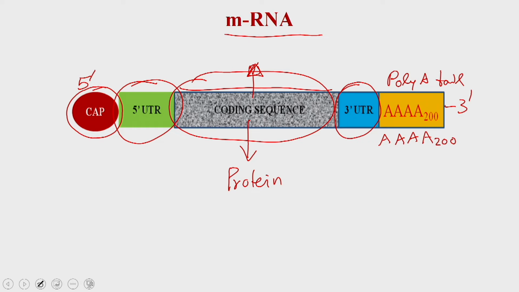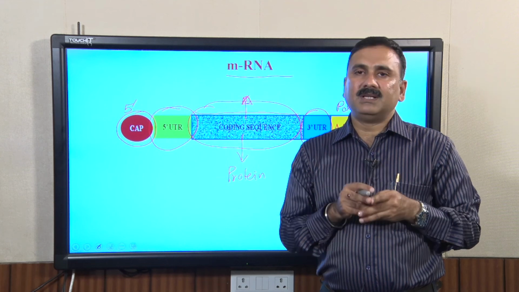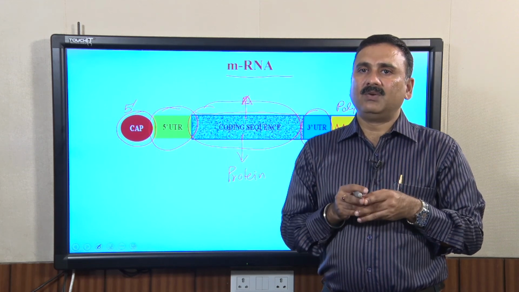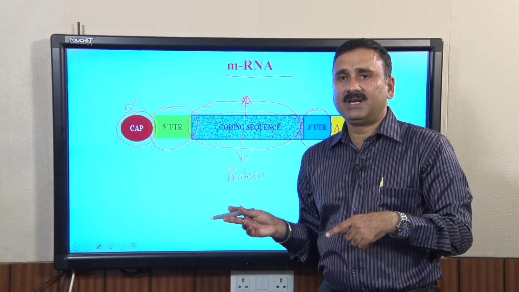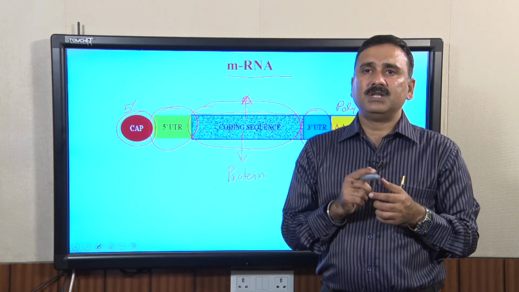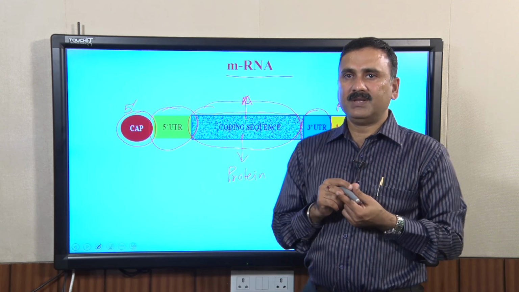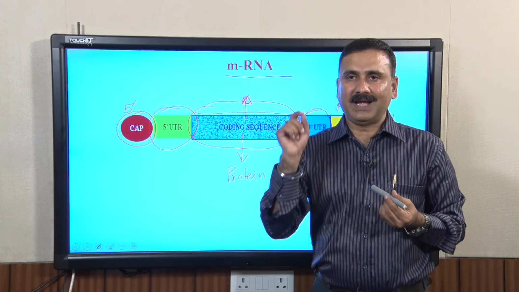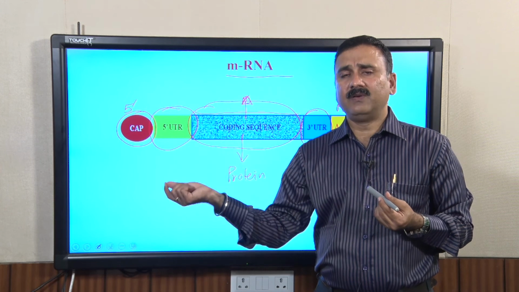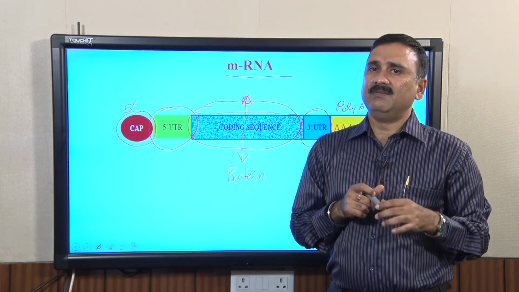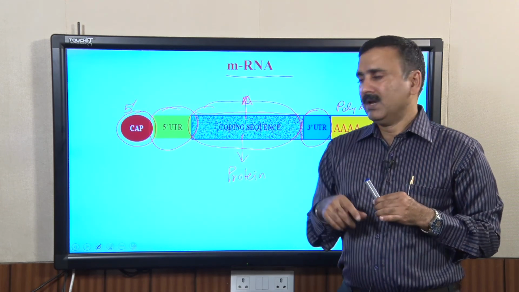What we want is to isolate the messenger RNA pool of that particular cell under specific conditions. So, you want to use a generic sequence as a probe to isolate all the messenger RNA present in that cell.